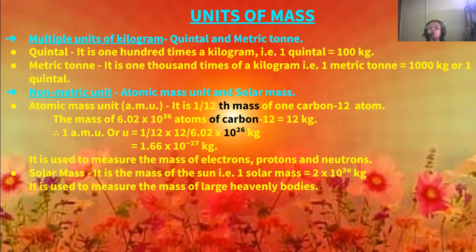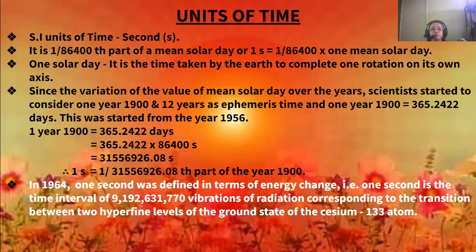It is used to measure the mass of large heavenly bodies. 1 atomic mass unit is used to measure very small substances, and solar mass is used to measure very large bodies, like the mass of the heavenly bodies. Now next we come to unit of time.